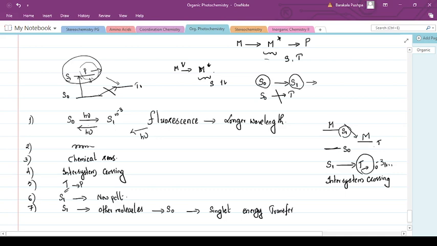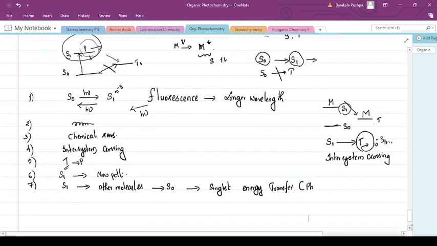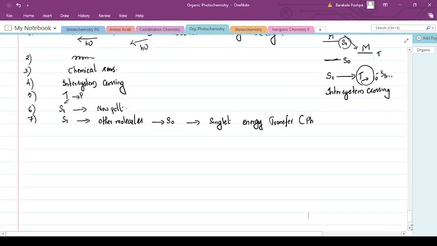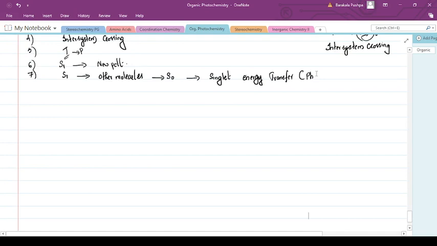This is also known as photosensitization. It is symbolized as a singlet excited state, S1, going to the ground state.